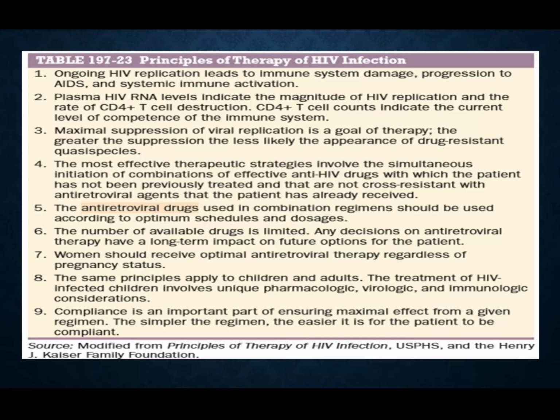So whenever you have a problem with one group of drugs while treating a patient, you have to select other groups to which the patient has not been exposed. That is the reason why you keep a protease inhibitor in hand as a reserve drug, or a non-nucleoside reverse transcriptase inhibitor, or even an integrase inhibitor, so that you may start therapy later with these.